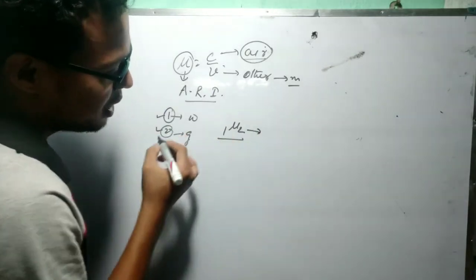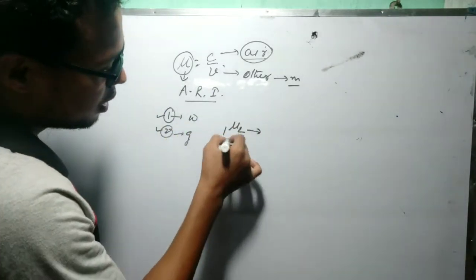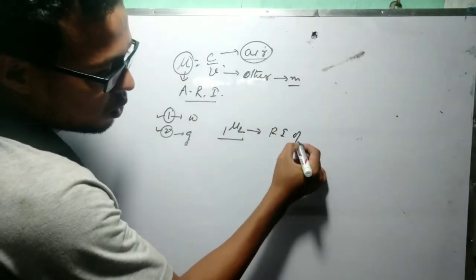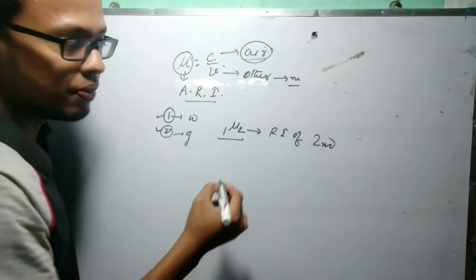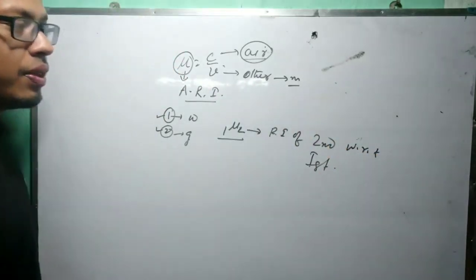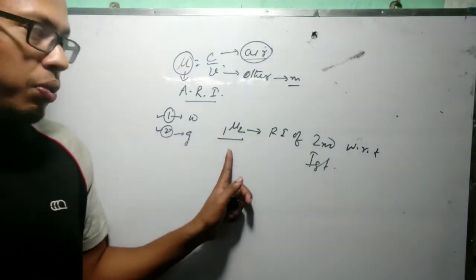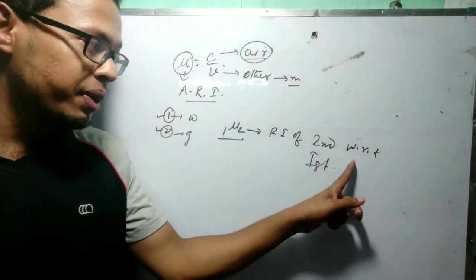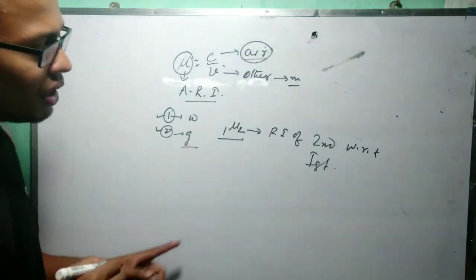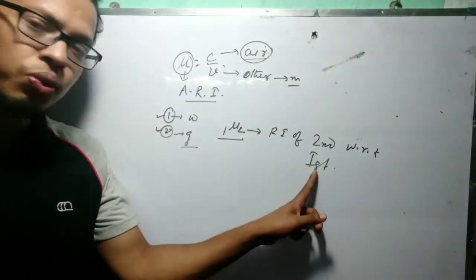What is the meaning? The meaning of this 1 mu 2 is the refractive index of the second medium with respect to the first medium. 1 mu 2 equals the refractive index of the second medium with respect to the first medium. If the second medium is glass, then it is the refractive index of glass with respect to water.